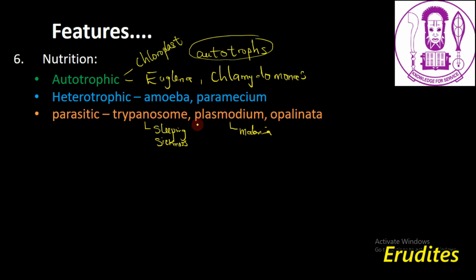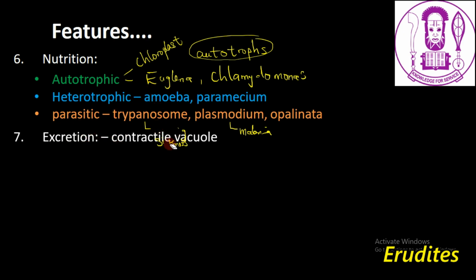So these protozoa, they cannot produce their own food. Rather, they feed at the expense of their host. They are parasitic. They are found as endoparasites in the body of other organisms. So these are the modes of nutrition in protozoa. In protozoa, nutrition can be autotrophic, it can be heterotrophic, or it can be parasitic.